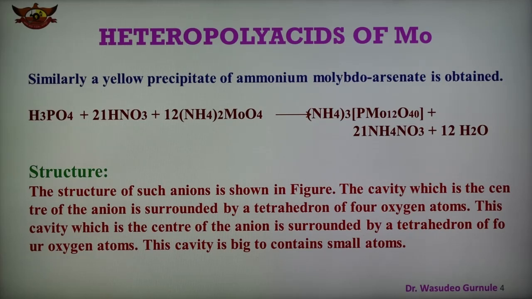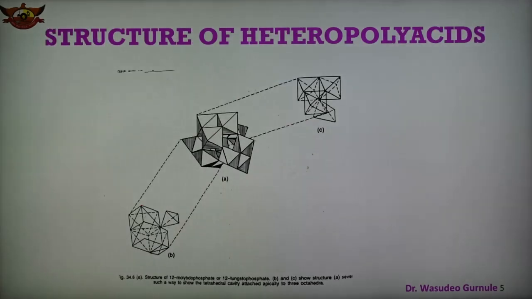And now, in case of the structure of the molybdenum anions, there is a cavity at the center of the anion, which is surrounded by a tetrahedron of 4 oxygen atoms. This cavity is sufficiently big to contain relatively small atoms such as phosphorus, arsenic, silicon, germanium, titanium, zirconium, and 35 to 40 atoms form the heteropolyacids. The structure of 12 molybdophosphate and 12 tungstophosphate is shown here.